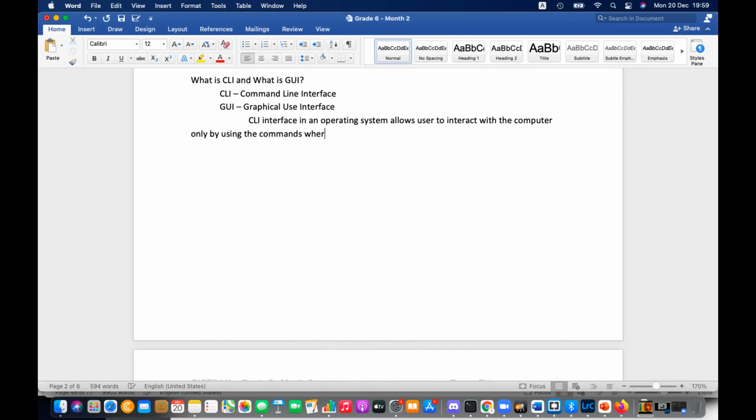Whereas GUI provides a nice, user-friendly interface to interact with.